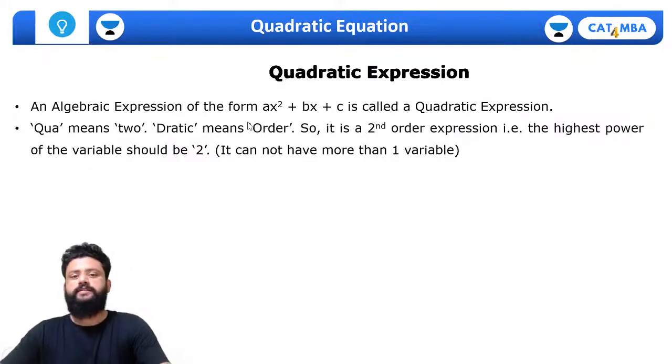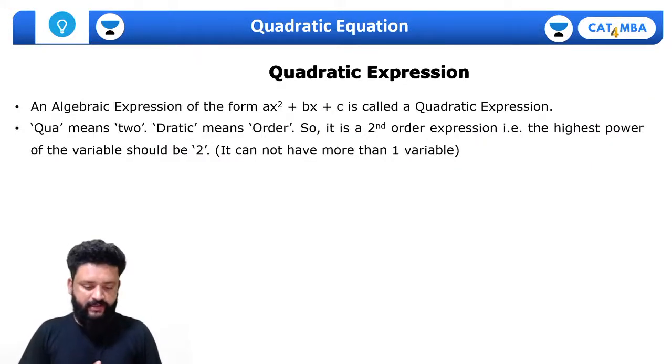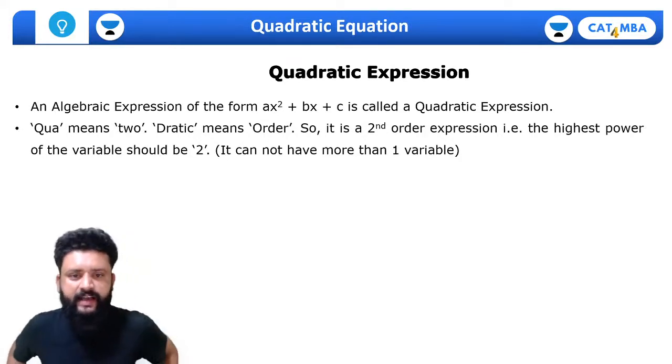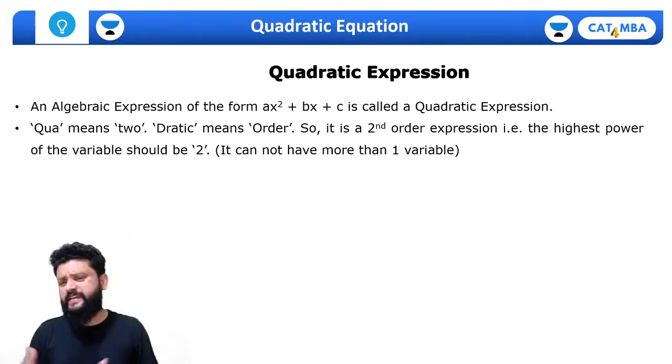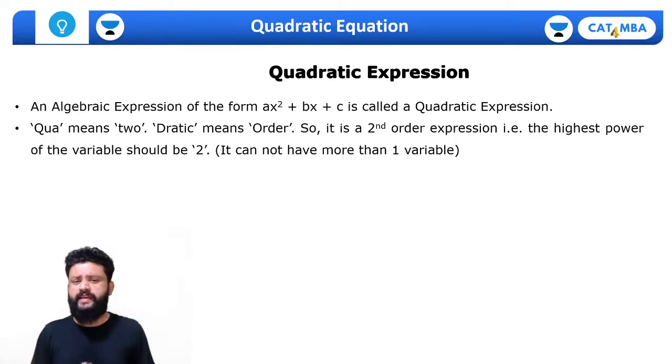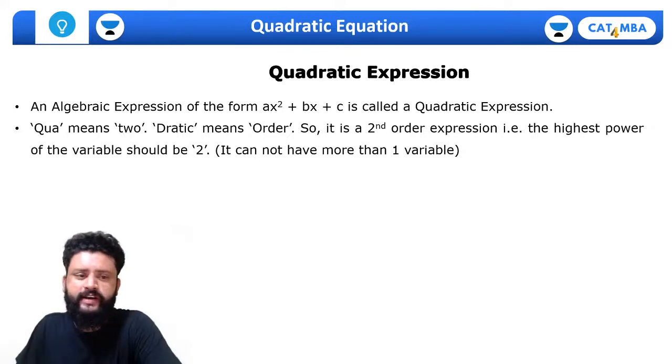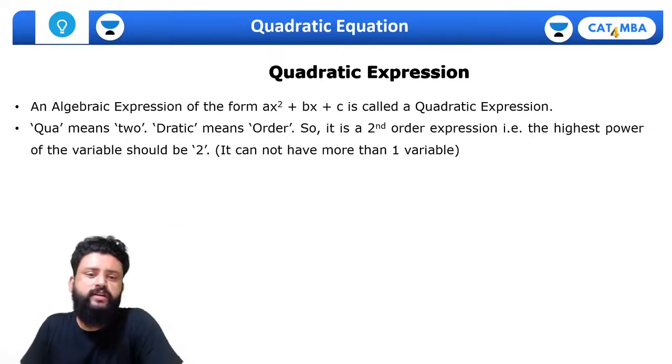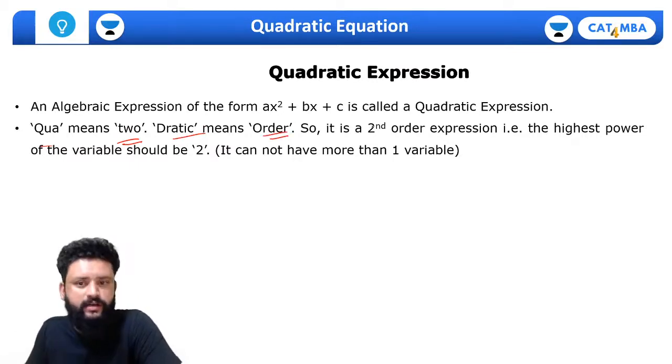So let's begin, guys. Let's understand quadratic equation in detail. As I said, I'll take you through the basics first. An algebraic equation of the form ax square plus bx plus c is called quadratic equation. That is the general form of quadratic equation. So here's the meaning of quadratic. The word quadratic means QUA, it is 2, and dratic means the order. So basically quadratic is an expression where the order of the expression is 2.